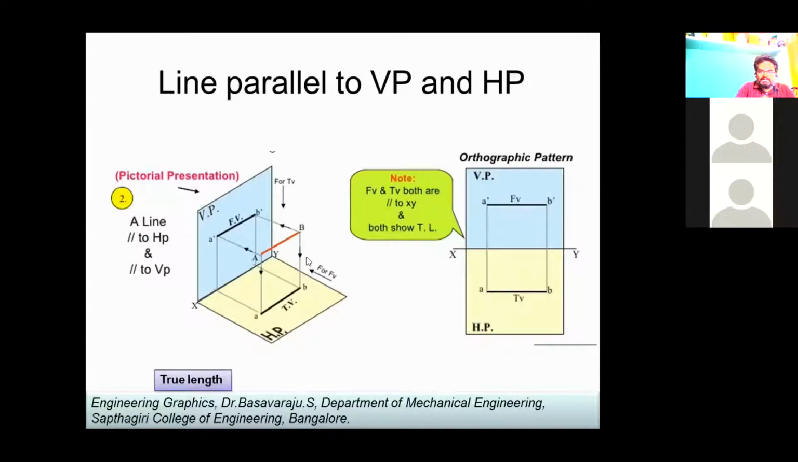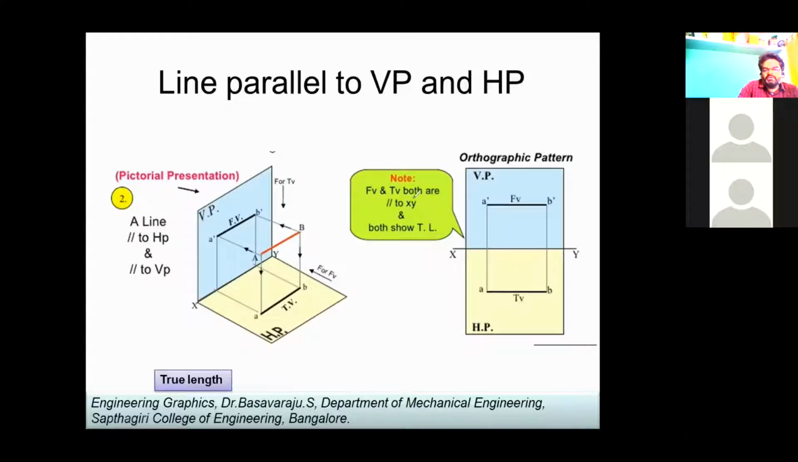Imagine, in this particular condition, please see this condition. AB is the given line. I am seeing it in the front and representing A dash B dash. And similarly, top view AB is seen. When this line is parallel to VP as well as parallel to HP, I am able to find its true length. So please remember this. This is a very, very important term. TL, if I say it simply, TL means true length. True length means if a line is parallel to any plane of projection, its view on that particular plane will be in its true length.